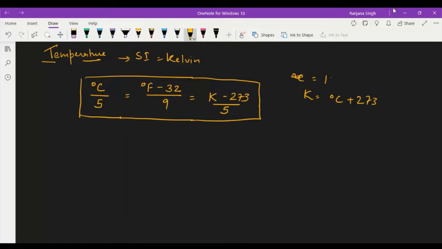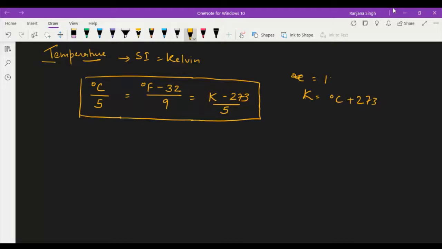For example, 1 degree centigrade is equal to 274 Kelvin, right? And you know that degree centigrade may have a negative value, but Kelvin will always have a positive value. A negative value for Kelvin is not possible at all.